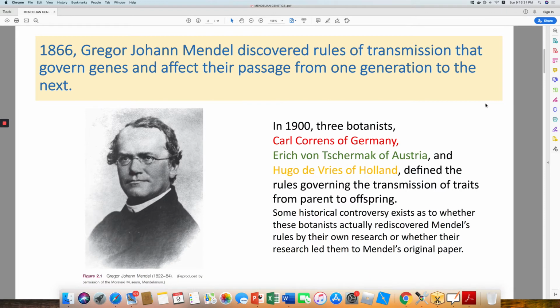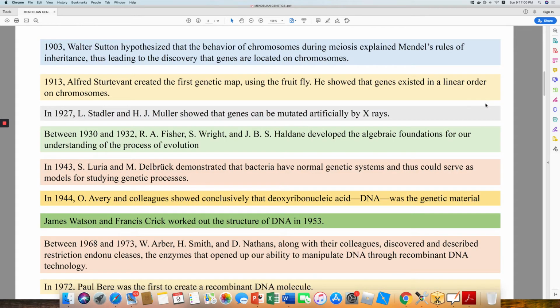Gregor Mendel discovered these rules of inheritance in 1866. However, only in the year 1900, three botanists, Karl Correns of Germany, Erich von Tschermak of Austria, and Hugo de Vries of Holland, finally defined the rules that govern this transmission of traits from parent to offspring. But some historical controversy still exists as to whether these botanists actually rediscovered Mendel's rules by their own research or whether their research led them to Mendel's original paper.